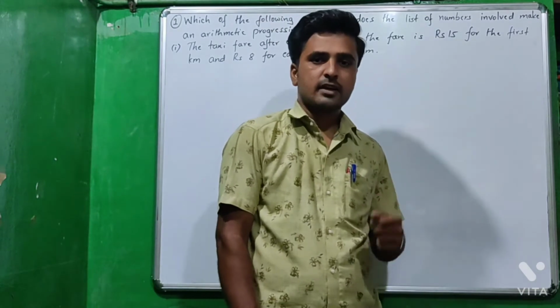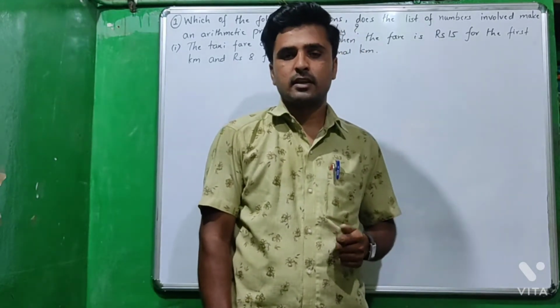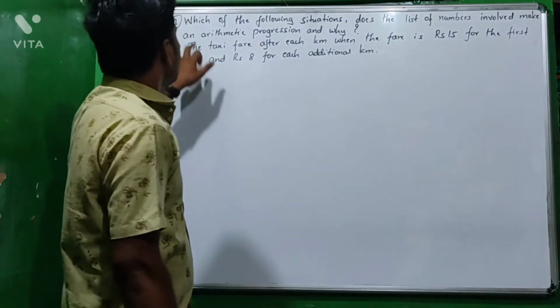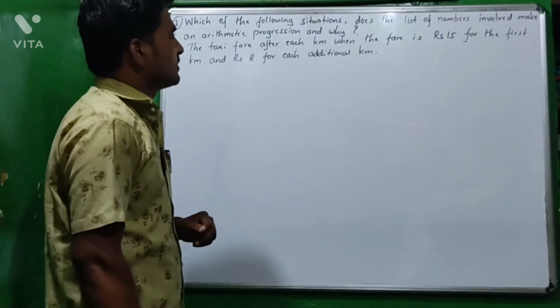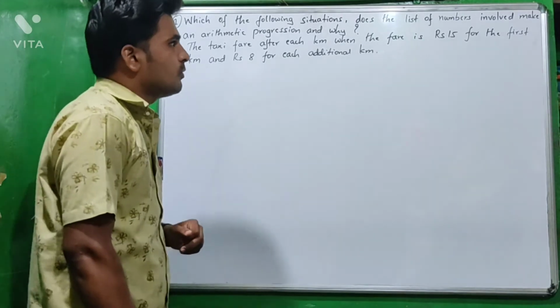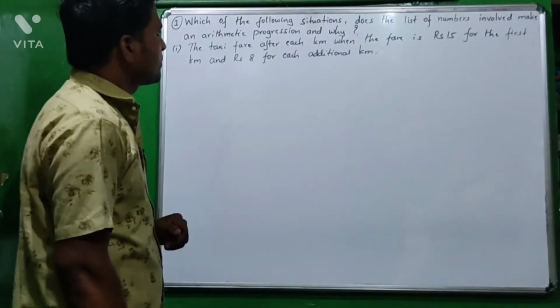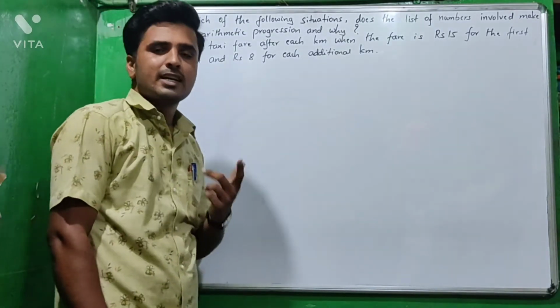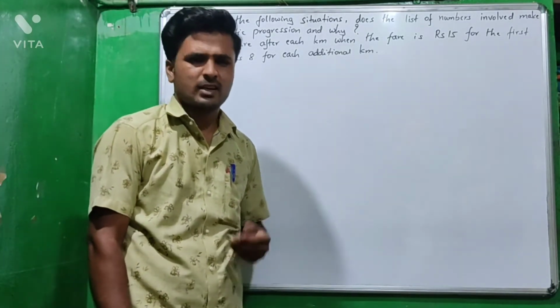Okay, let us start the first exercise in the arithmetic progression. Which of the following situations does the list of numbers involved make an arithmetic progression and why? Which of the following situations are arithmetic progressions? Very simple.